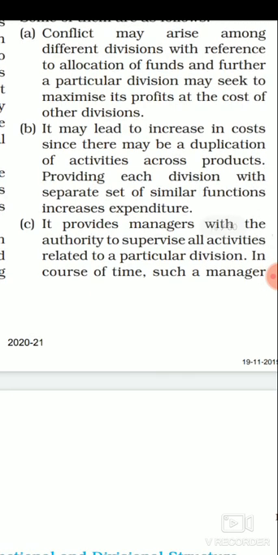Next is, it may lead to an increase in the cost of activities across products, providing each division with a separate set of similar functions, increasing expenditures. Now the second disadvantage here is that the divisional structure is one kind of organizational structure which increases duplication of work, and it also increases the expenditure of the organization. And how? Because if we are talking about the 4 products we are going to offer to customers, जो मैंने अभी आपको चार्ट के थ्रू एक्सप्लेन किया था कि कॉस्मेटिक, गारमेंट, फुटवेयर और स्किन केयर के आप 4 काइंड ऑफ प्रोडक्ट को हम क्या कर रहे हैं, वी आर ऑफरिंग दैट टू कस्टमर, राइट.